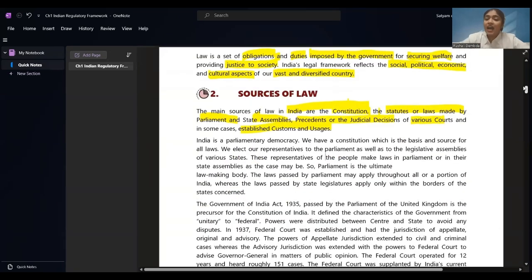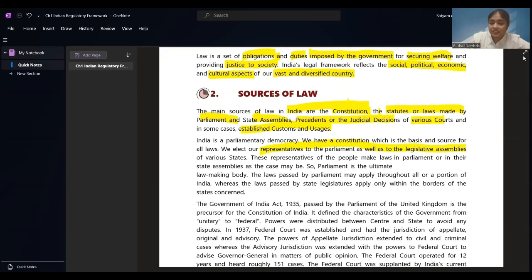Now, India is a parliamentary democracy. We have democracy in our country, and it is governed by the parliament, right? We have a constitution, which is the basis and source of all the laws. Constitution, as we read earlier also, is the basis and source of all the laws. Then we select our representatives of the parliament as well as the legislative assemblies. By the elections, we elect the members of parliament and legislative assemblies, who are going to belong over there.